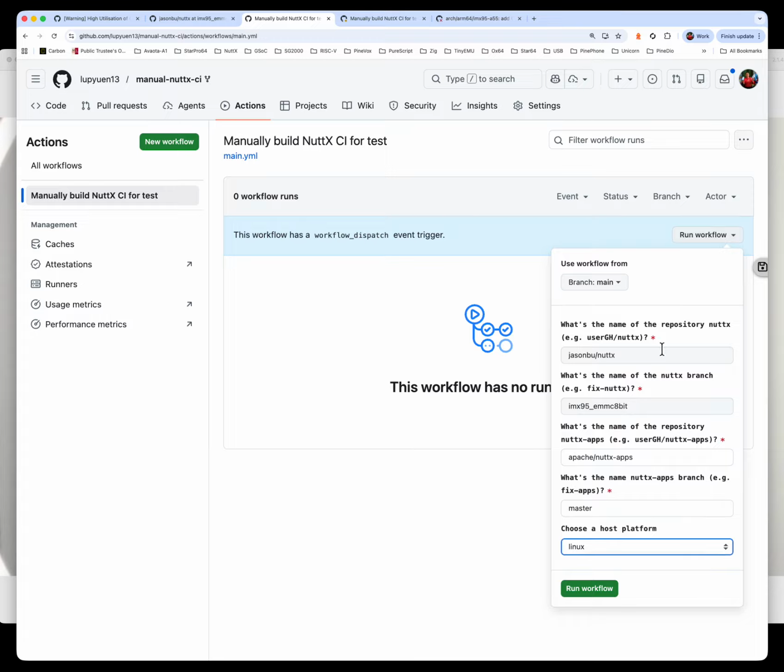So once again, we fill in our repo name here. This is where it will pick the source code for building the PR. This is the branch that contains our PR code. This is the repo that will contain our NuttX apps. And this is the branch that will contain our NuttX apps. Choose a platform. We can choose Linux. And run workflow.